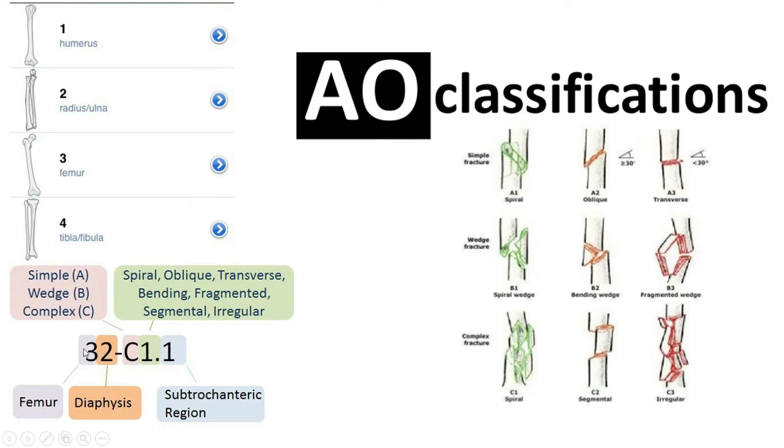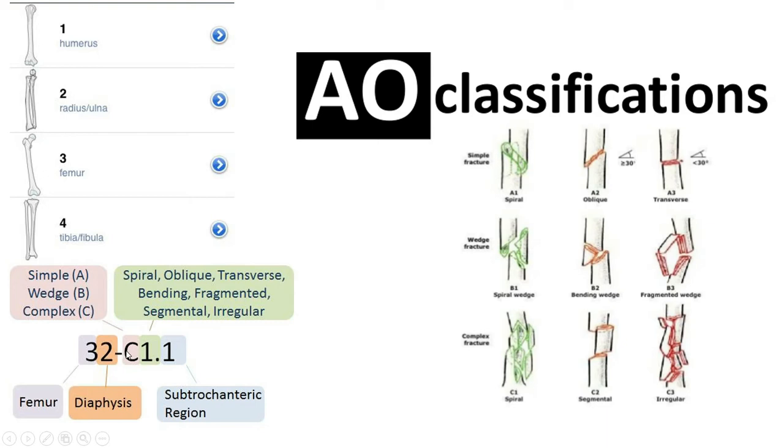Now, this coding system decodes the area where the fracture is present in the long bone. After this comes the portion of the fracture, meaning whether it is in the metaphysis, the diaphysis, or the periarticular region or epiphysis.